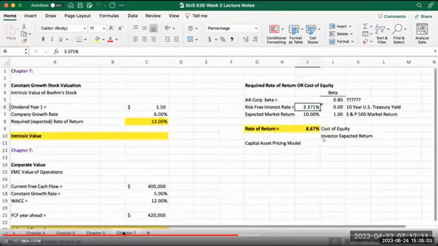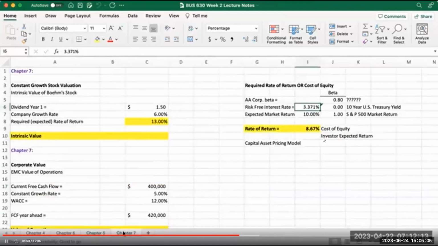And then we took a final look at that this week in regard to stocks, looking at the constant growth rate stock valuation, taking a look at the dividend to be paid out in the future over the growth rate of the company versus the expected return of the investors. That can determine the intrinsic value of a stock over time.